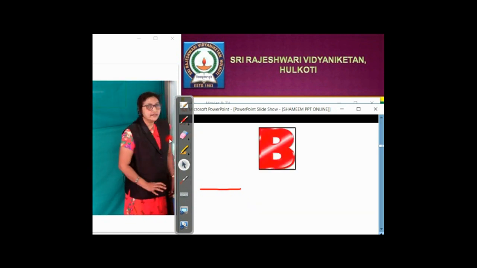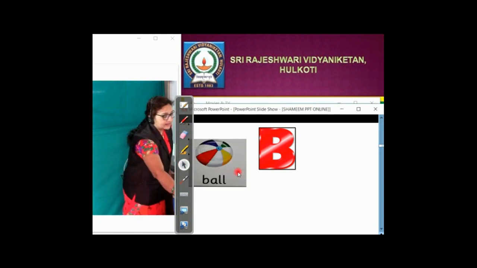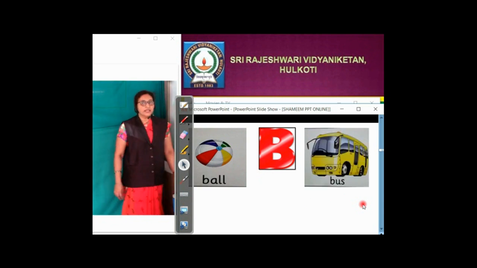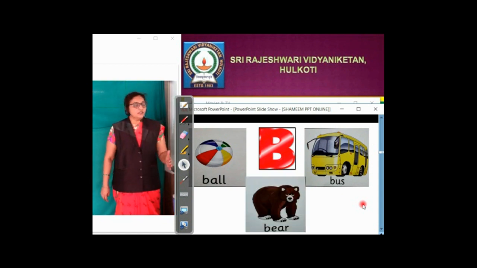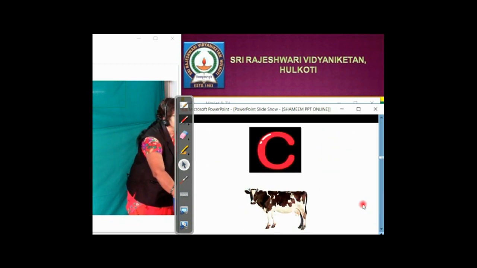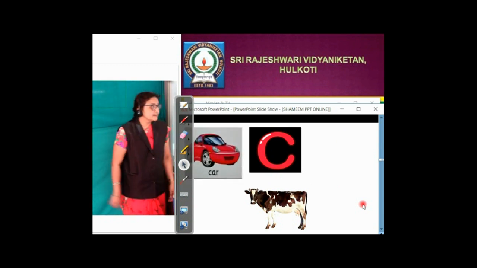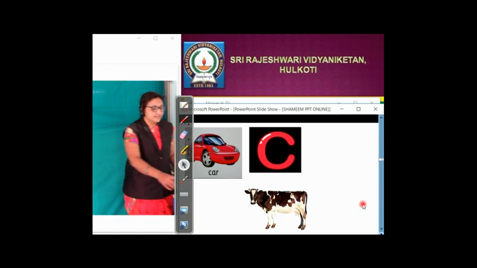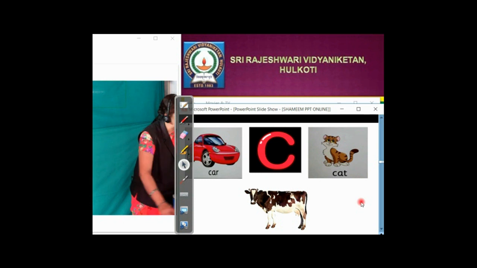Now, here comes letter B. B is for ball. B is for bus. B is for bear. Here comes letter C. C is for what children? C is for car. C is for cat. C is for cow.